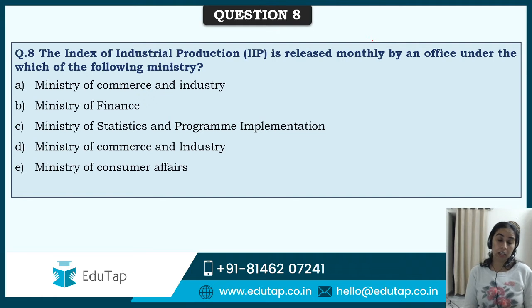IIP is released monthly by an office under which of the following ministry? So CSO is the office, Central Statistics Office releases your IIP monthly, Index of Industrial Production. So it is under which ministry? Commerce and Industry, Finance, Statistics and Program Implementation, Ministry of Consumer Affairs. This is repeated. Okay, we will consider it as, guys, none of the above.